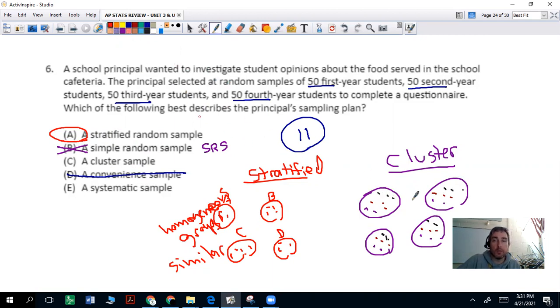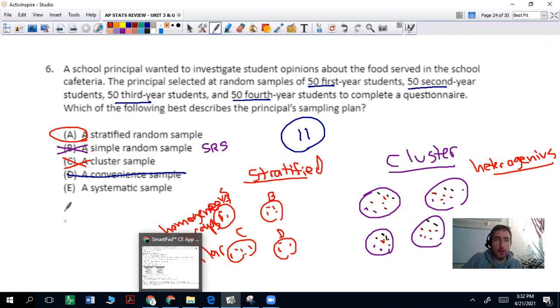That's a cluster sample, okay? So cluster is hetero, meaning different, so there's a bunch of different people in each group. That's not the case here.